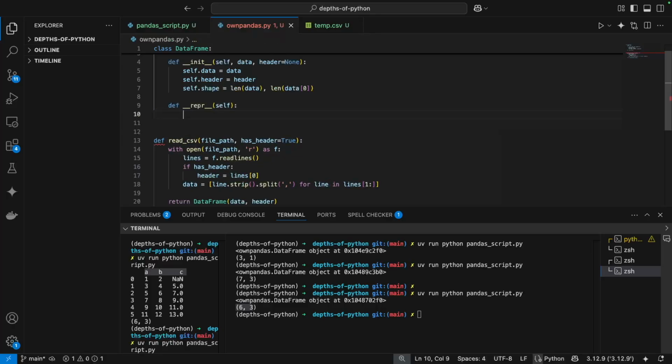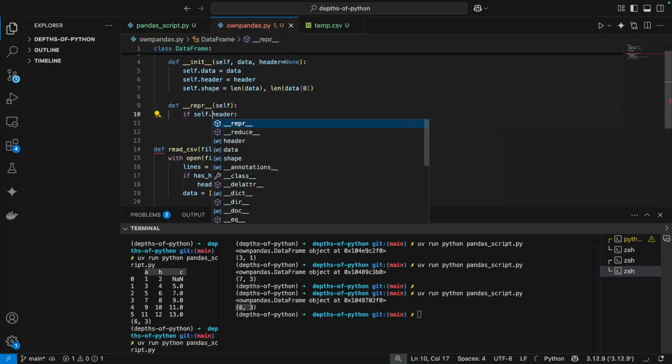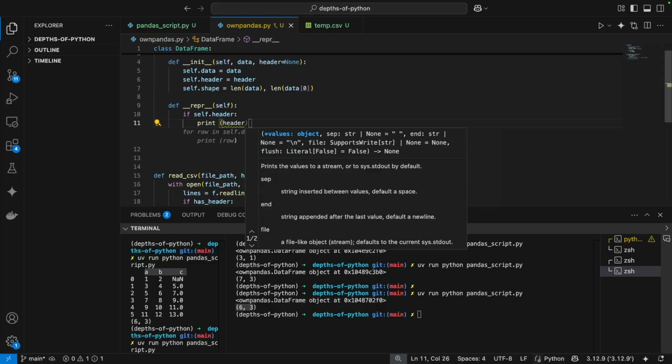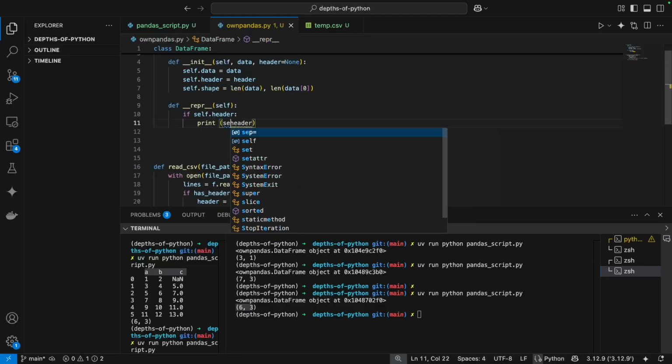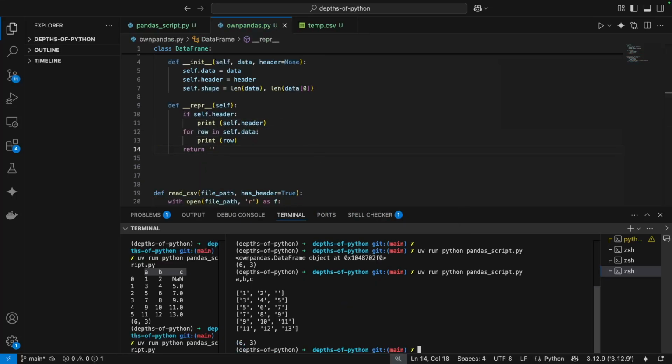Next, what we can do is we can add a representation method that will give us this nice printing segue. If self.header, let's print the header first, right? And again, it has to be self.header. And if the data, we can also print the row. So let's print this.